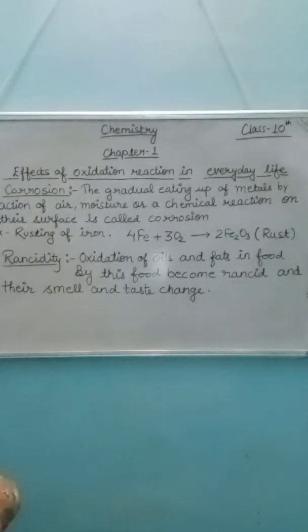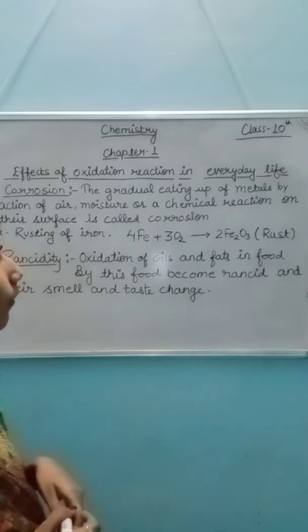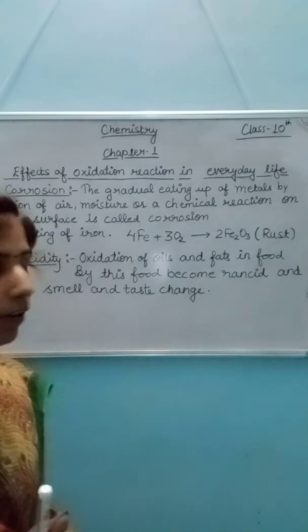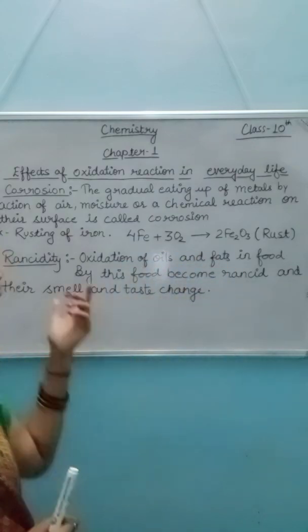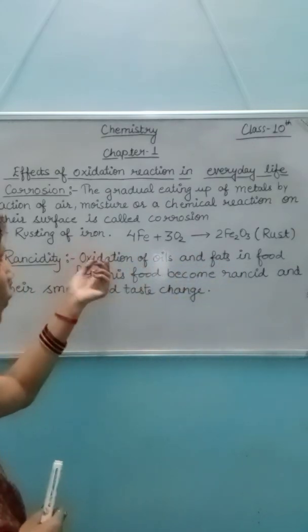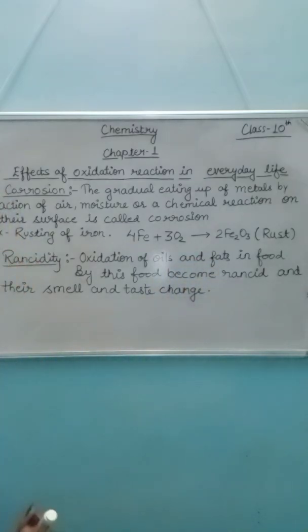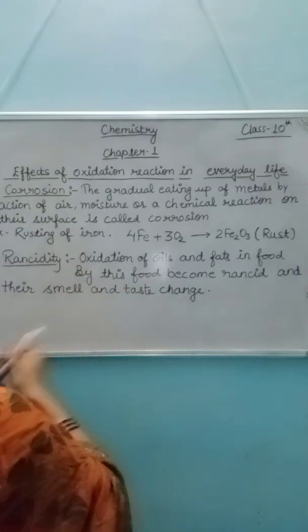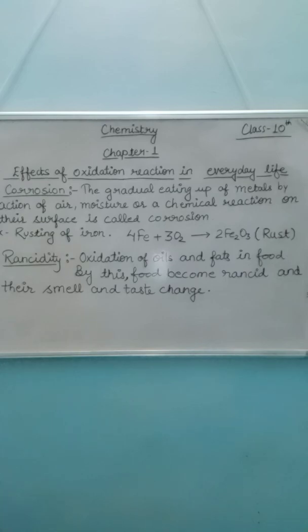Number 2 is rancidity. What is rancidity? It is the oxidation of oils and fats in food. In food, what is present? Oils and fats. So rancidity is the oxidation of oils and fats which are present in our food. By this process, food becomes rancid and its smell and taste change.